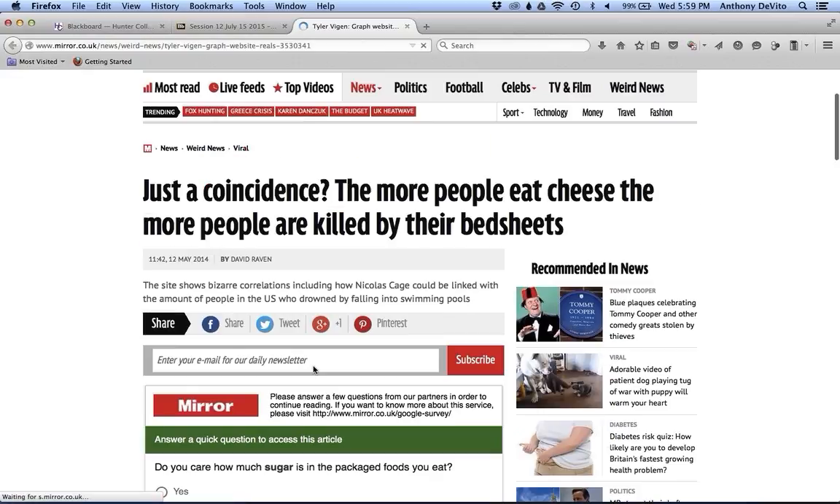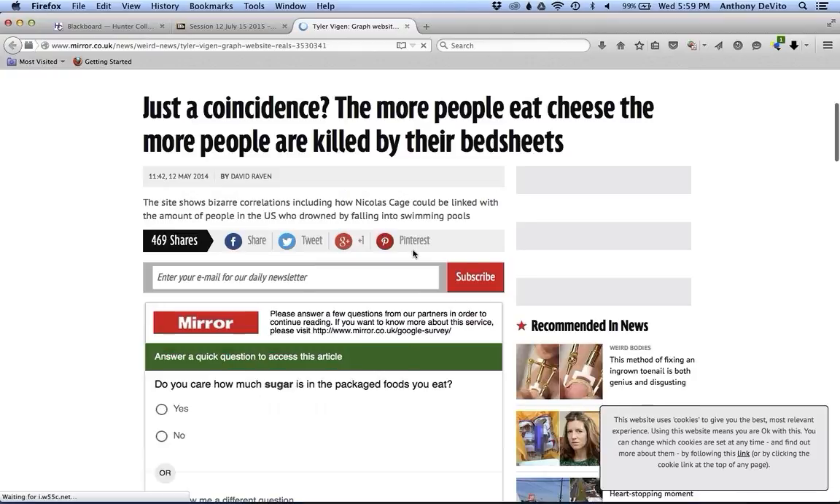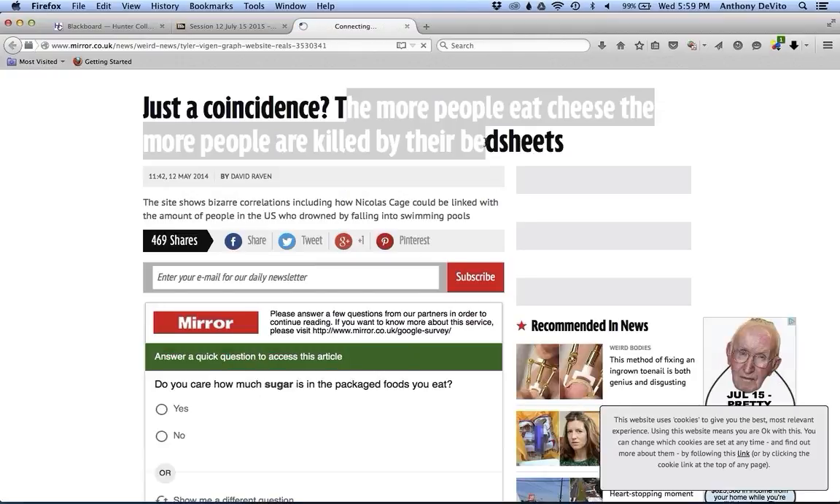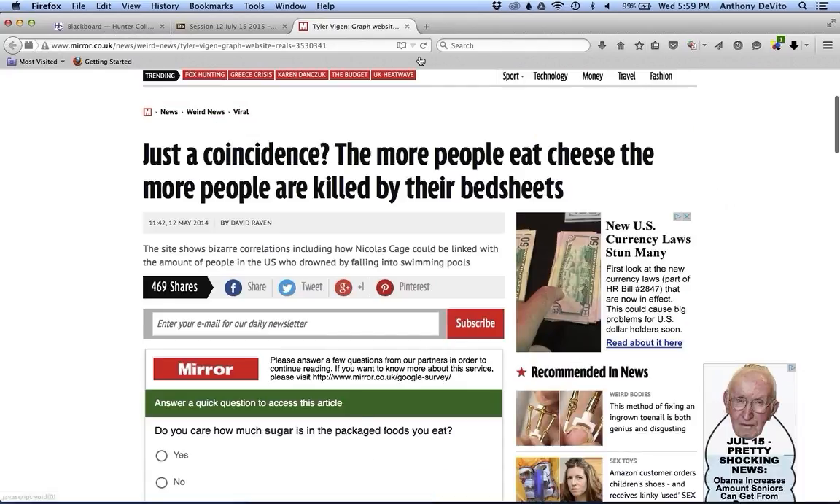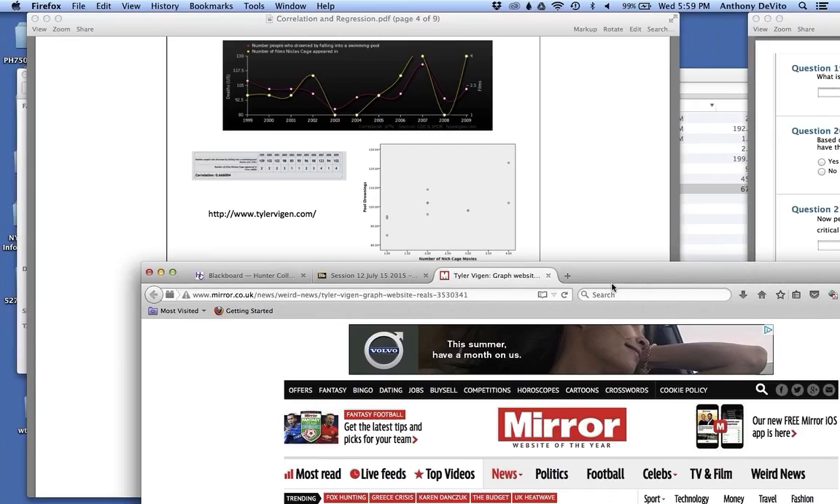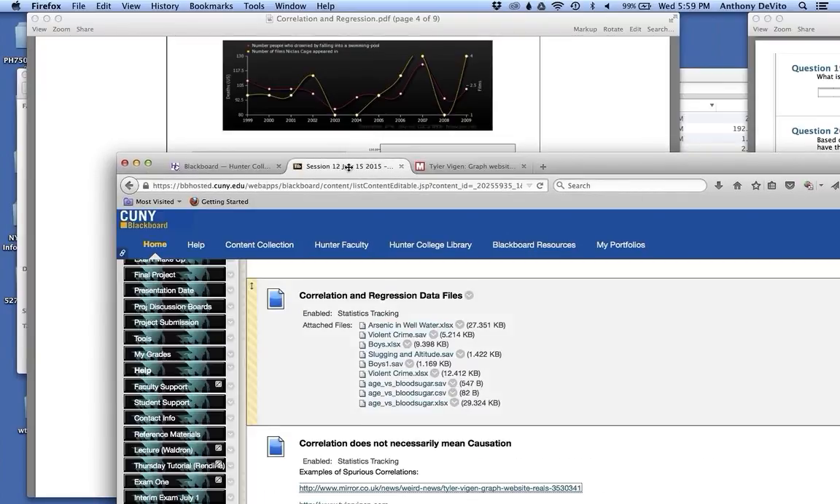Okay, just a coincidence. The more people eat cheese, the more people are killed by their bed sheets. This guy demonstrated that there's a correlation between the rate at which people eat cheese each year, over many years, and the number of people that are killed by their bed sheets. And he found many other spurious or seemingly irrational correlations.